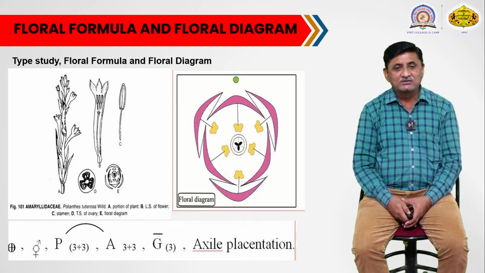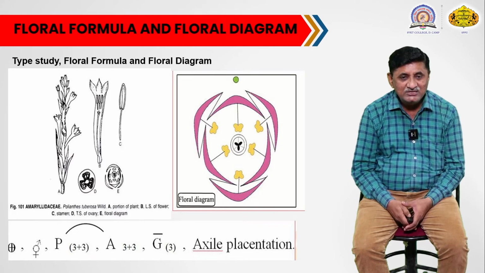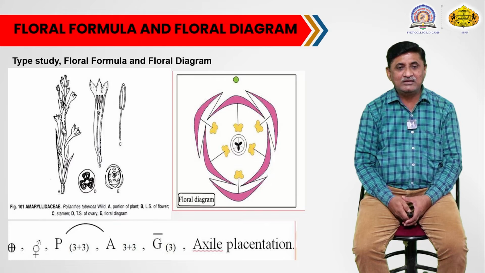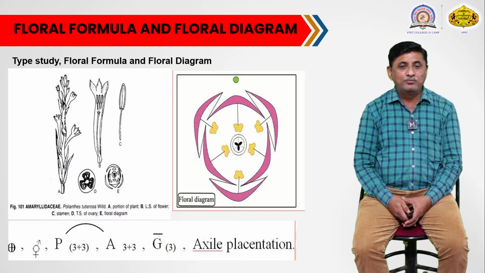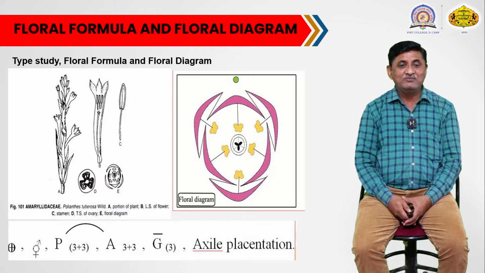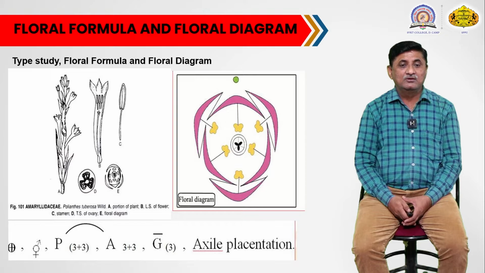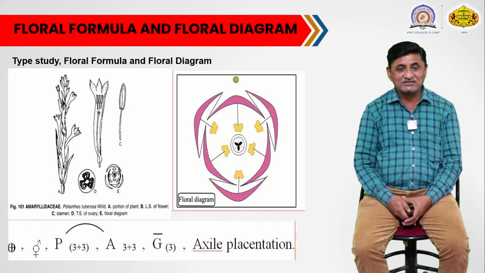Then you can see the longitudinal section of the flower showing the basal inferior gynoecium, then united tepals. The epitepalous stamens are also seen. The stamens remain attached to the base of the tepal lobes, and that is the epitepalous condition.